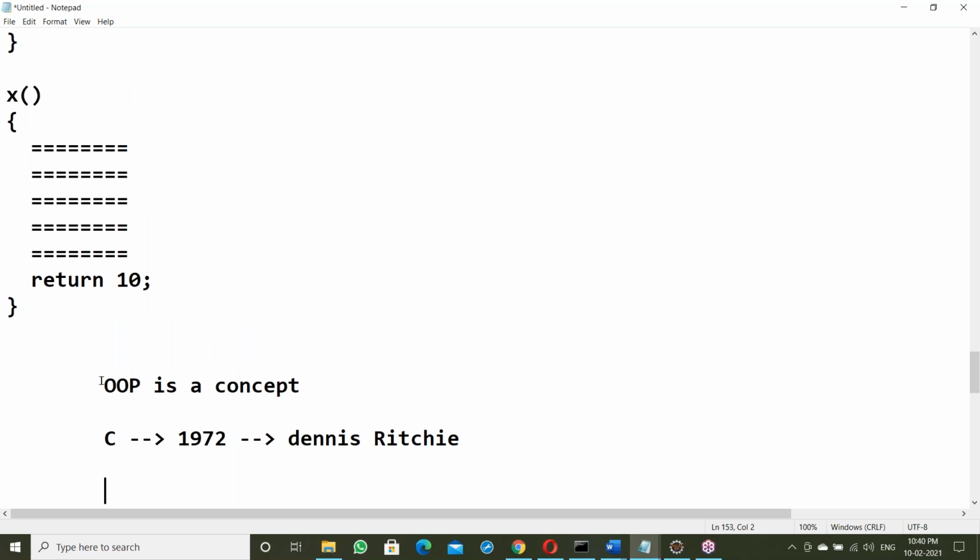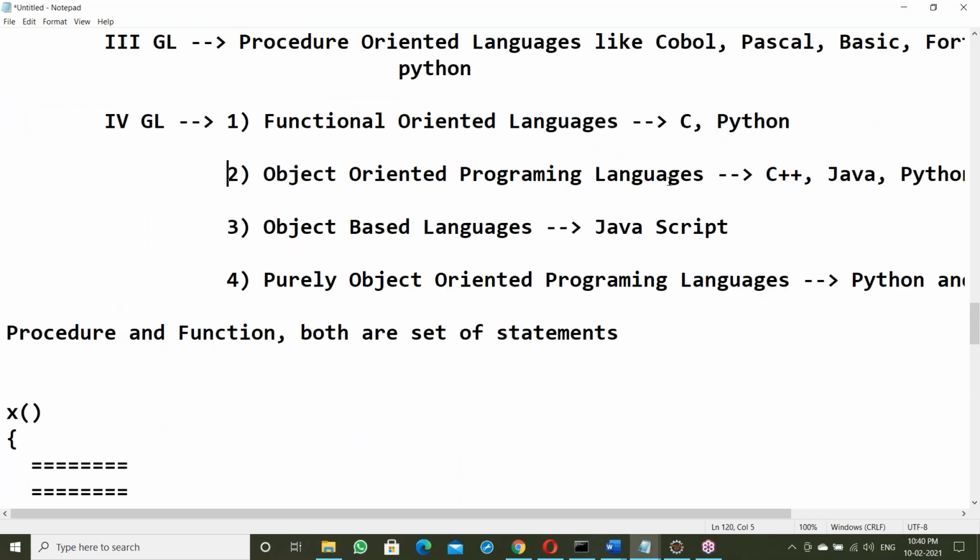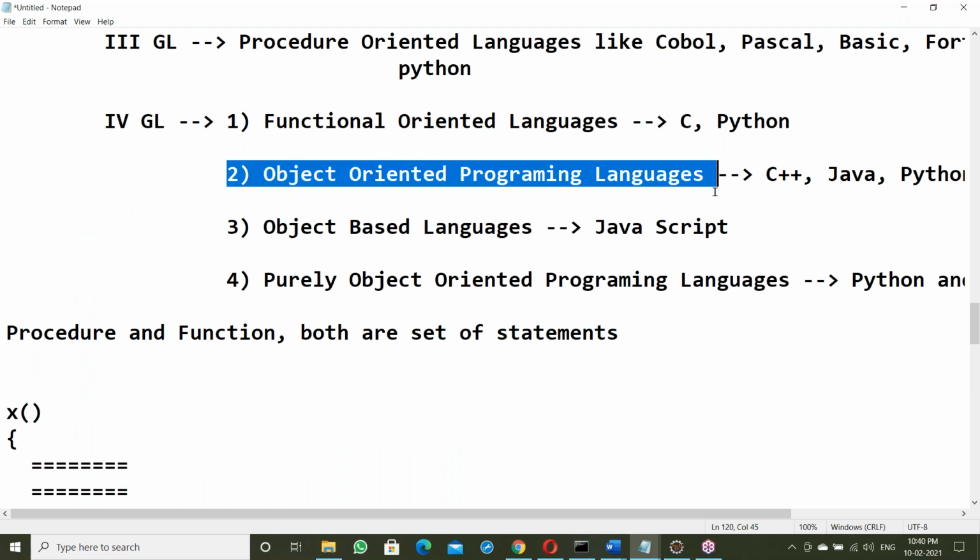Any language supporting OOPS features is called an object-oriented programming language. The main features are encapsulation, data abstraction, method overloading, inheritance, and polymorphism.